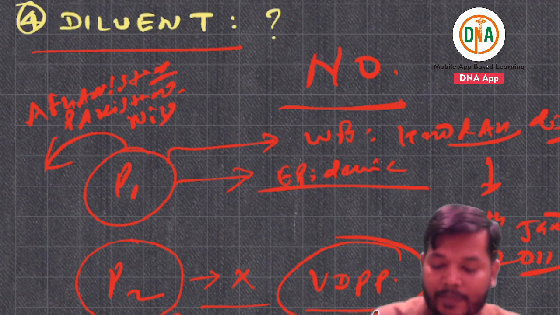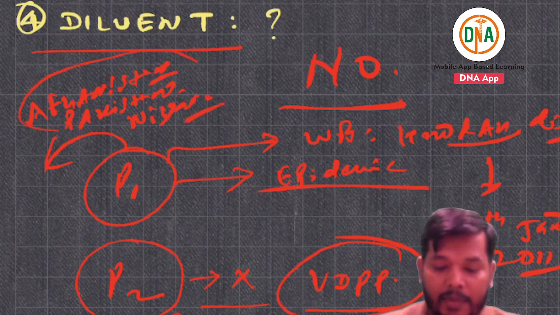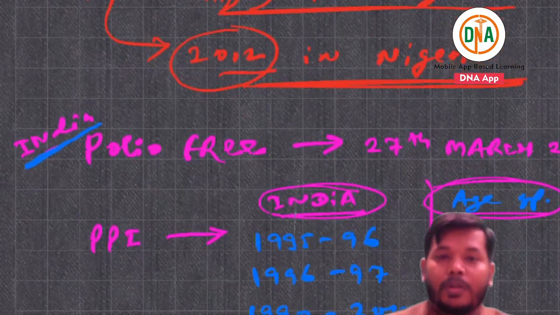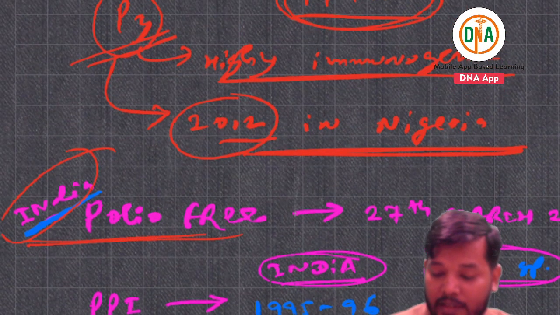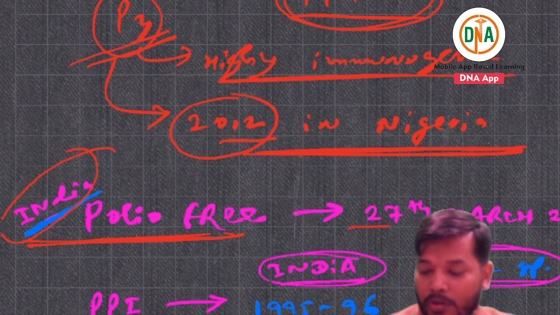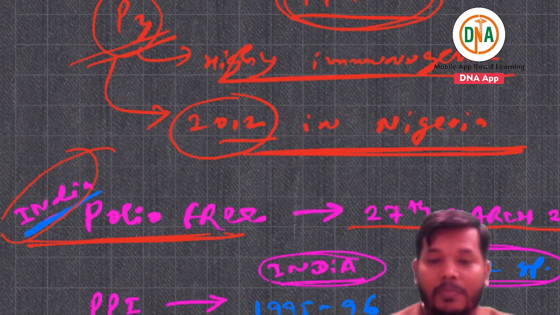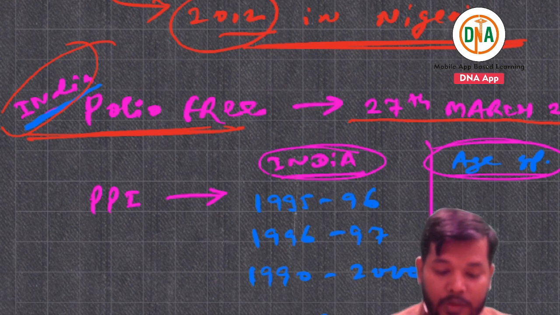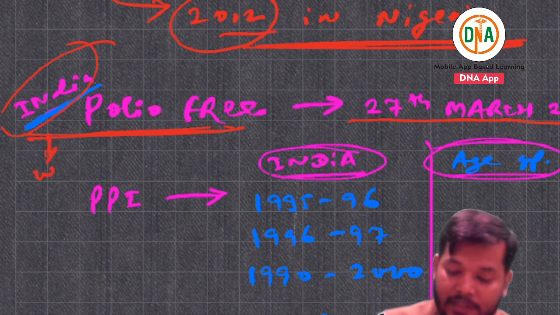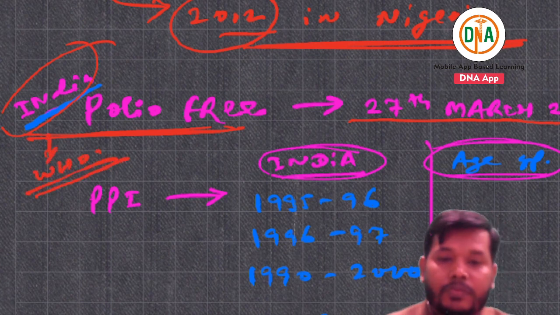P1 is still endemic. So this is all about P1. They will ask you, India is polio free since 27th March 2014, and this declaration was done by WHO.